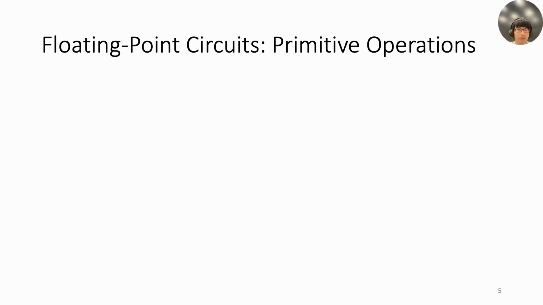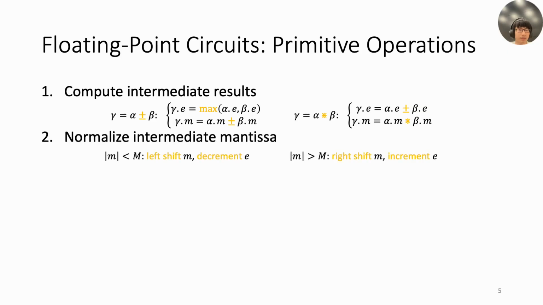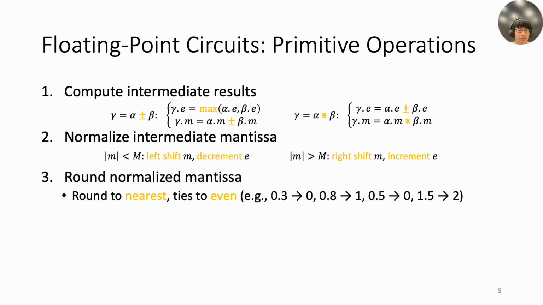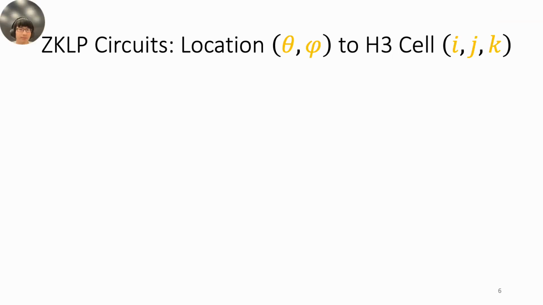Now let's see the construction of our circuit. For floating point primitive operations, our gadgets follow a four-step recipe. First, we compute the intermediate sign, exponent, and mantissa values based on the concrete operation. Then, we normalize the intermediate mantissa so that its bit length is bit M. Next, we round the normalized mantissa. The default rule of rounding is round to nearest and ties to even. This process can be determined by three bits: the guard bit, the round bit, and the sticky bit. Finally, we handle the special cases, such as division by zero.